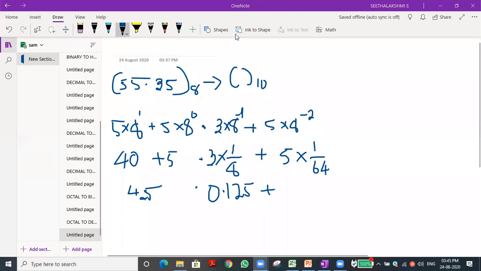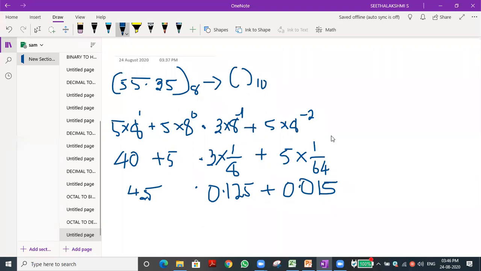If you tell, then only I will do it. Rajesh, what is the answer? 0.015. 0.0 is there, 1 also is there. Yeah, I also did that. Okay, 0 point, because another 0 we need to add, then 1 is there. Okay, 5 is there. Okay, what is the value? 0.015. Then